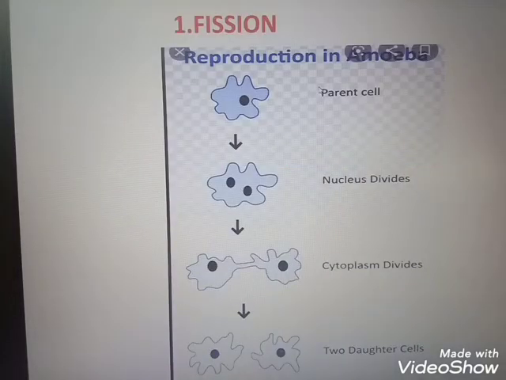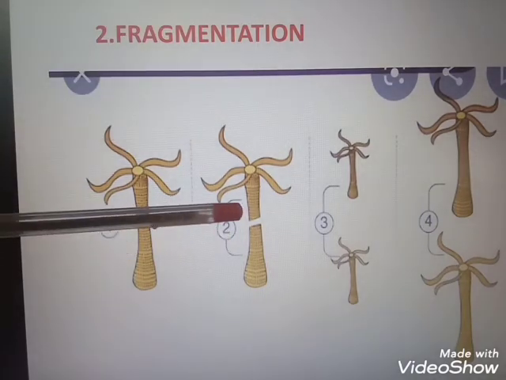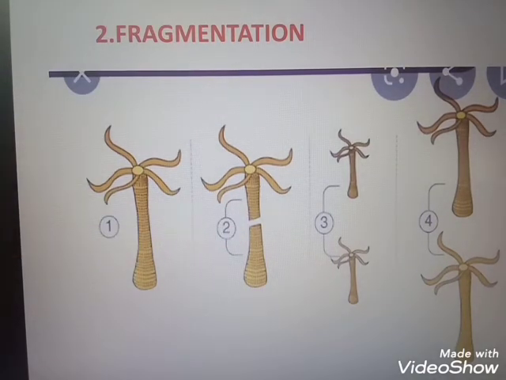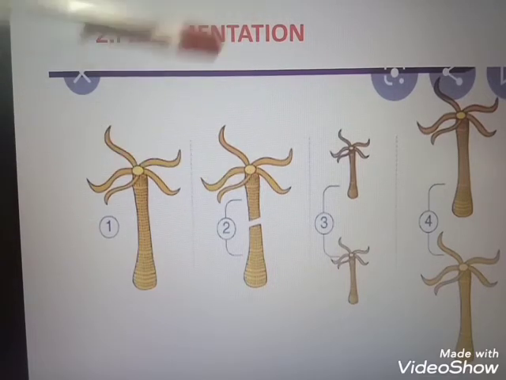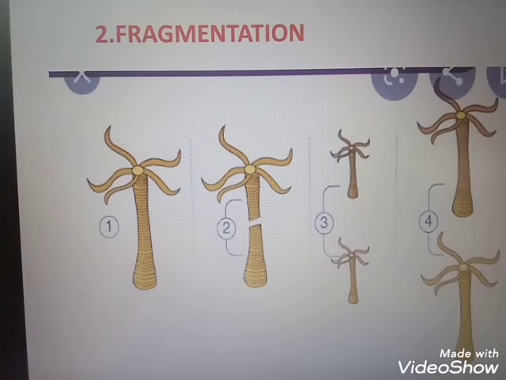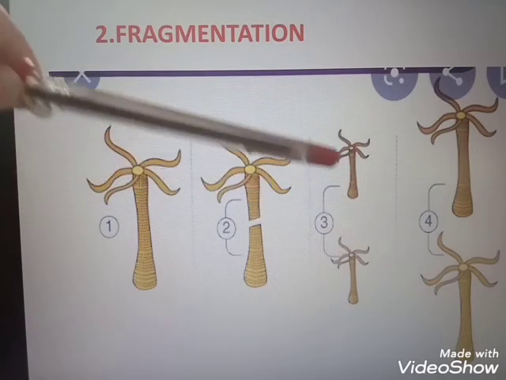Clear? This is fragmentation. This is the first organism. The organism body gets divided in this second picture. You look here, the parental body divided. Then this portion lost the tail portion and this portion lost the head portion. In the third figure, the lost parts are produced.